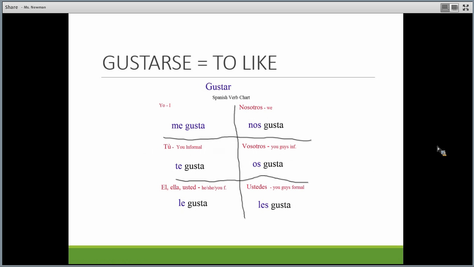Ok, primeramente quiero repasar el verbo gustarse. We're going to review the verb gustar.